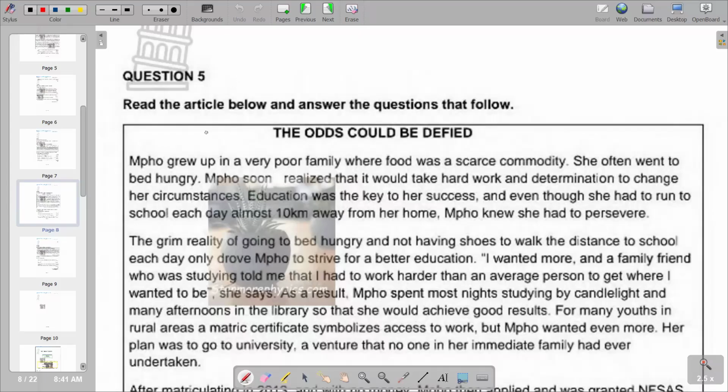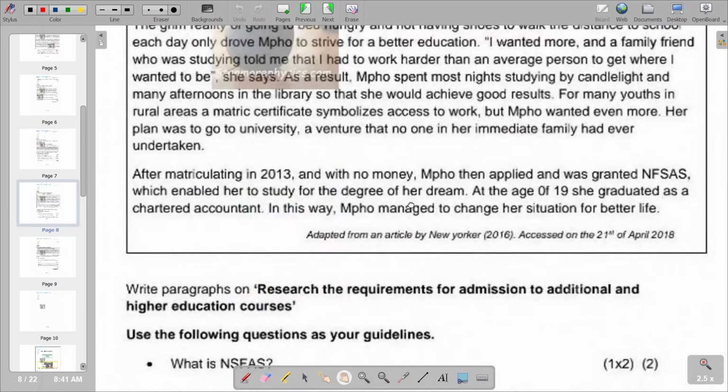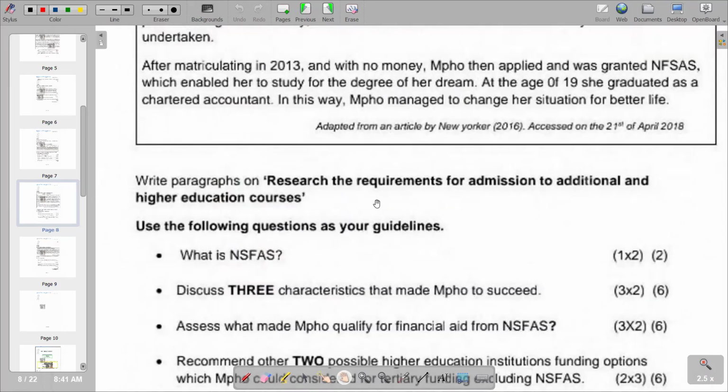So on question 5, read the article below and answer the questions that follow. We've got an article that we are given. You need to go through everything, and then I believe that it is the right paragraphs on the research, the requirements for admission to additional and higher educational courses. Use the following information as your guidelines.